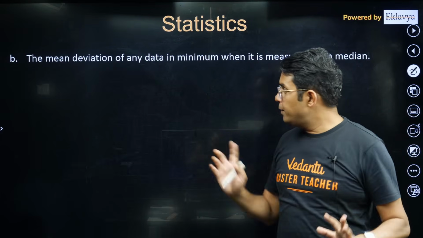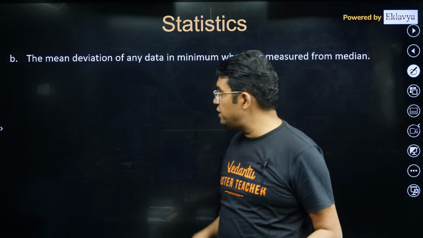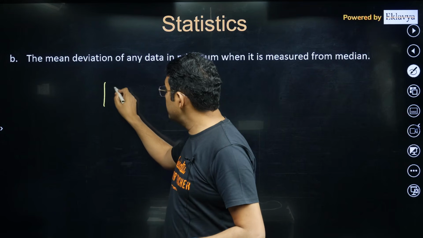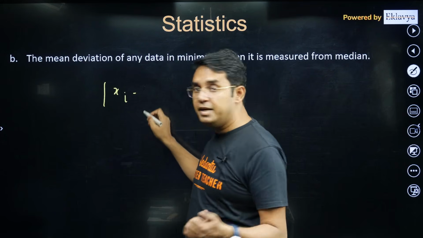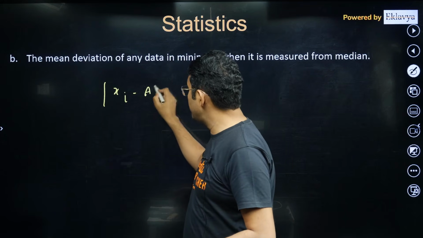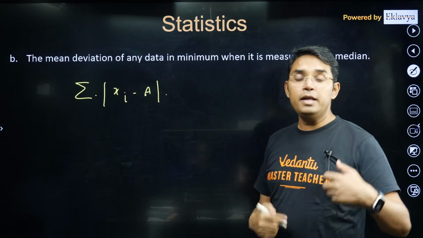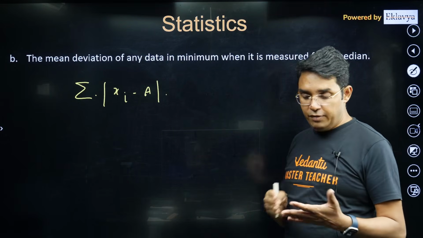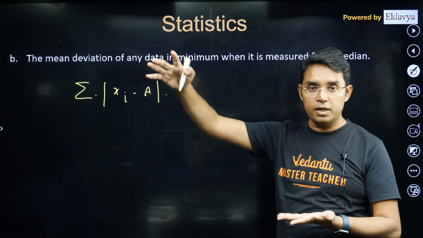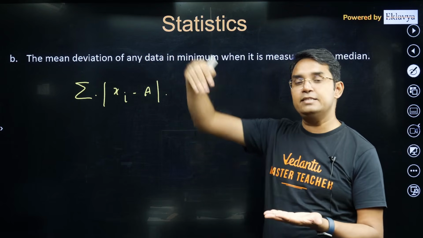It's the same thing, because when you are taking the mean deviation, you are actually doing what? Xi minus, let's say, the median. If I take the median, let me call this A, and we are taking the summation. In this kind of data, we can write all the data in increasing order, and you can compare with this as an increasing function.